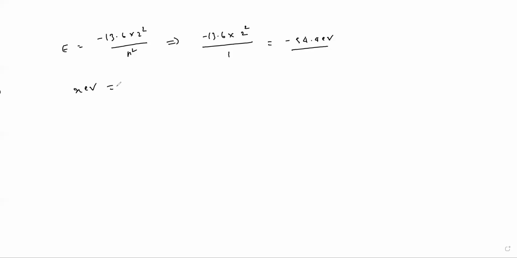This is equal to 2.2 into x. This is equal to what you get: 54.4 eV to remove the 2 electrons.